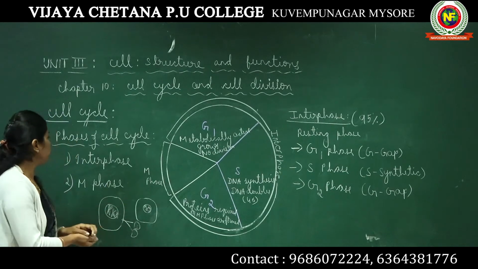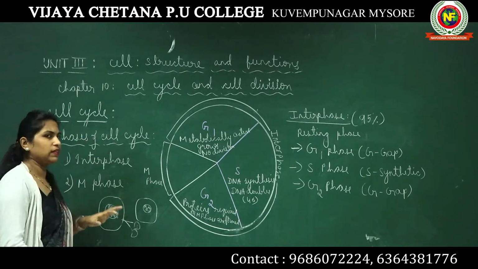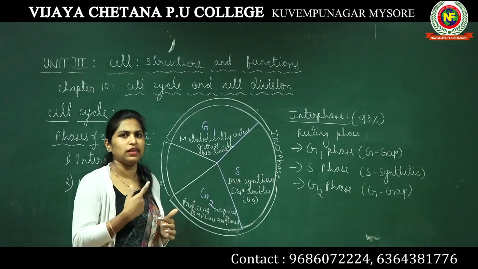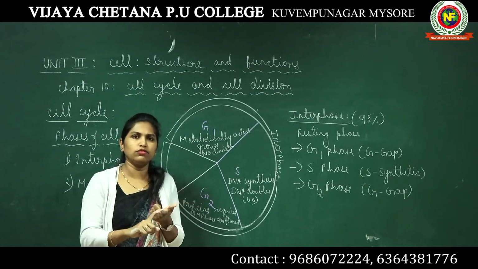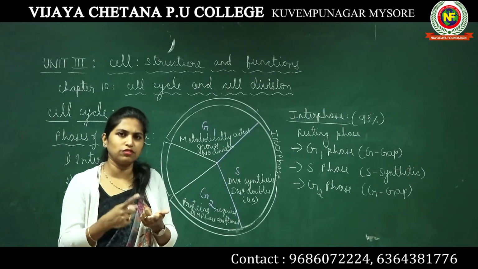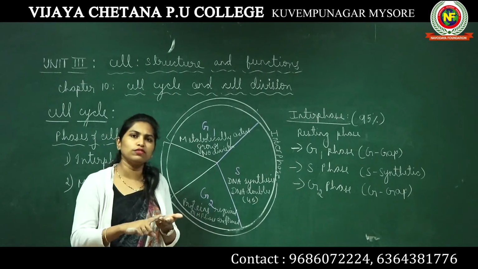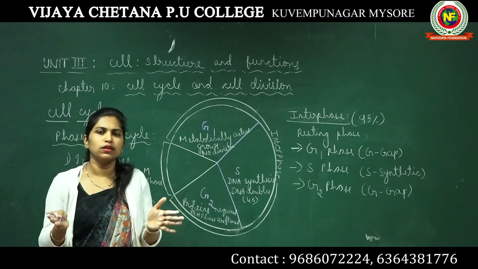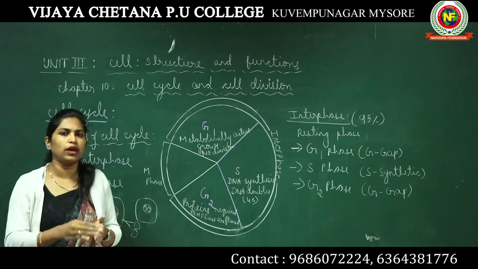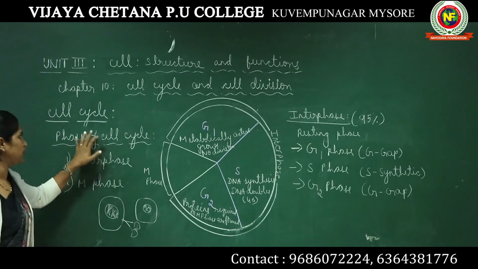So you know what a cell cycle is? All the series of events taking place in a cell, including synthesis or doubling of DNA, synthesis of cell constituents, as well as the cell dividing into two daughter cells. All these events together we can call a cell cycle.